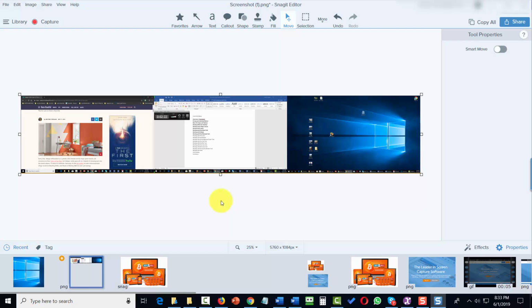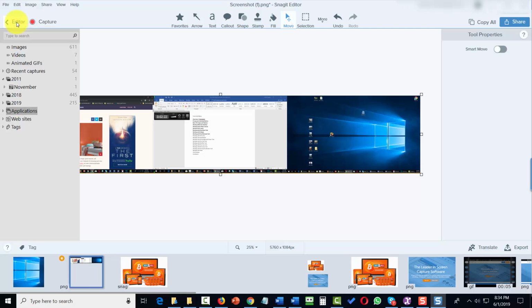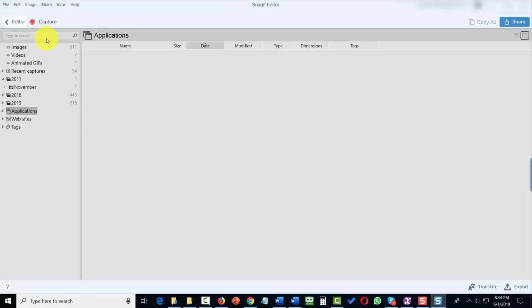Welcome back. Now Snagit will organize and arrange all of the captures that you have done with the program, even in previous versions. And all you'll need to do is to go to your library area that you see on the left side. And if you click on switch to library, what you're going to see is that Snagit will arrange those captures in terms of images.